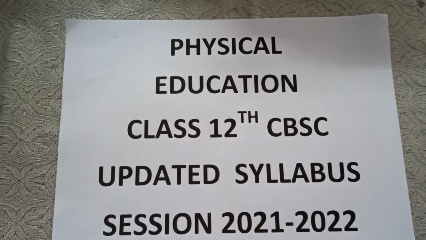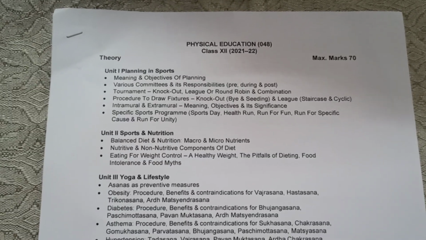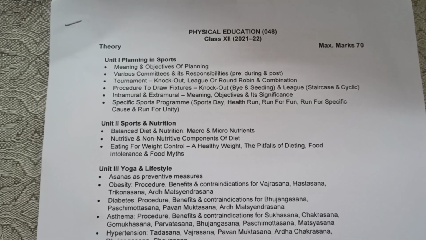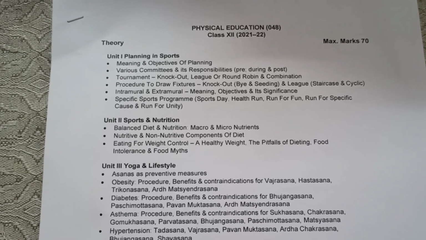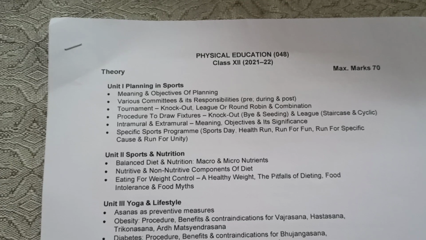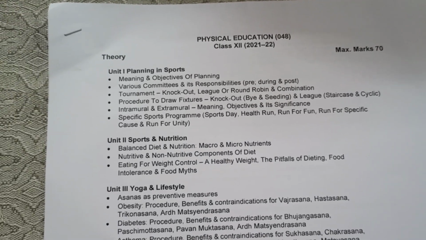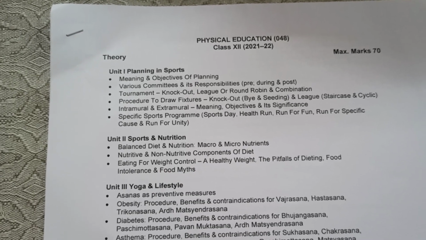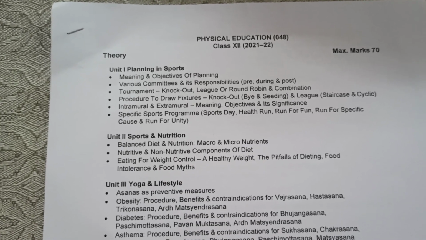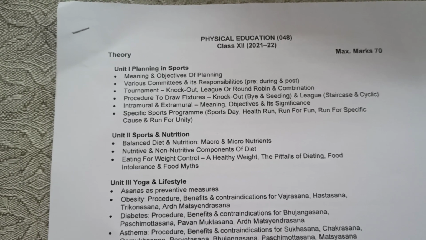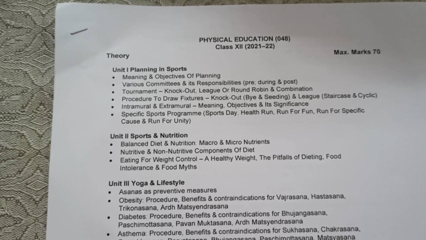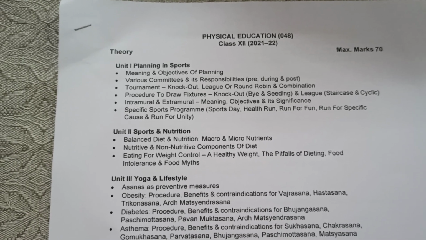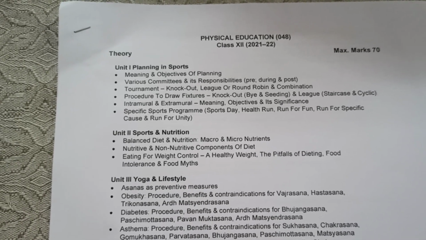And the new syllabus is, as we know, that physical education is the course. For physical education, the subject code is 048, and the theory is of 70 marks and 30 marks practical. When we talk about the theory part, the first unit is planning in sports. In this chapter we are going to learn about the meaning and objectives of planning. After that, various committees and their responsibilities: pre competition, during competition, and post competition.